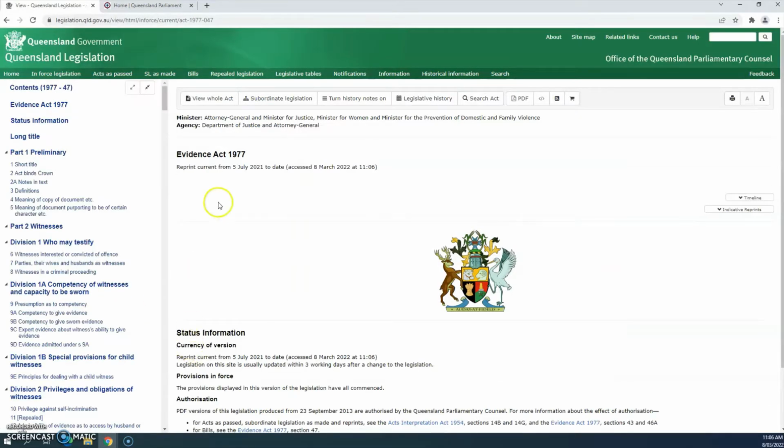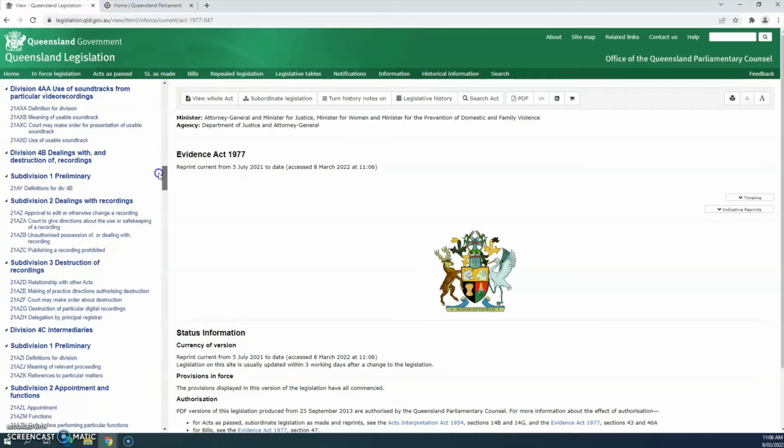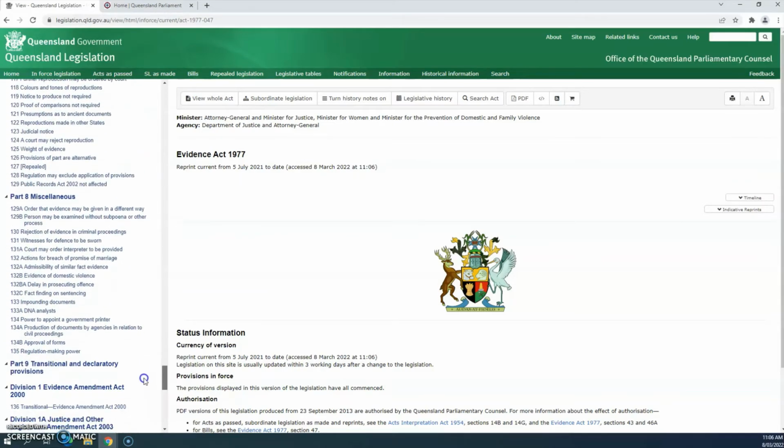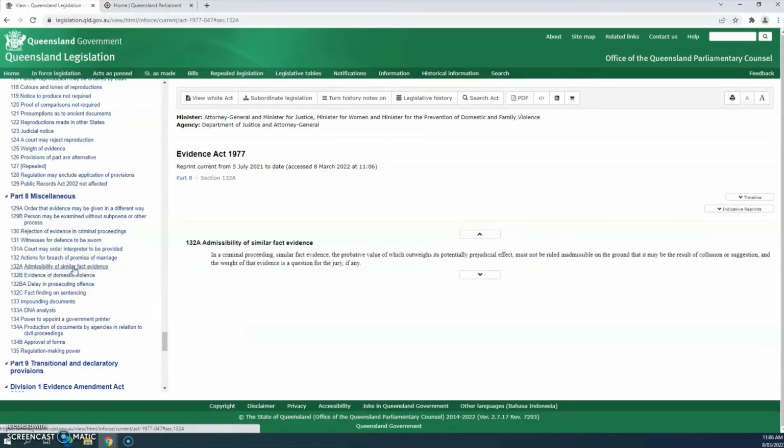Scroll down the left-hand menu and open up Section 132A. If you do not see any annotations at the bottom of the screen, make sure that the history notes are turned on. Once you turn them on, you should now see the annotations.